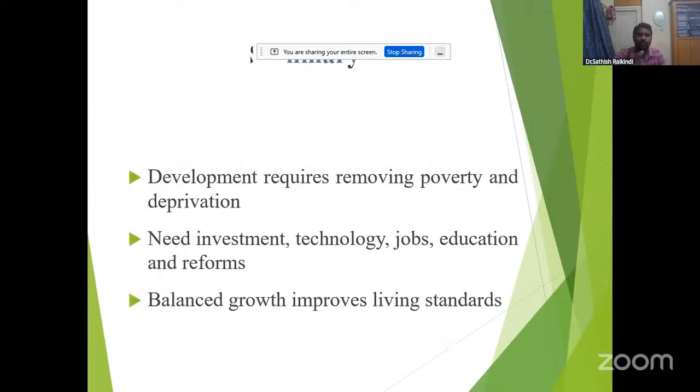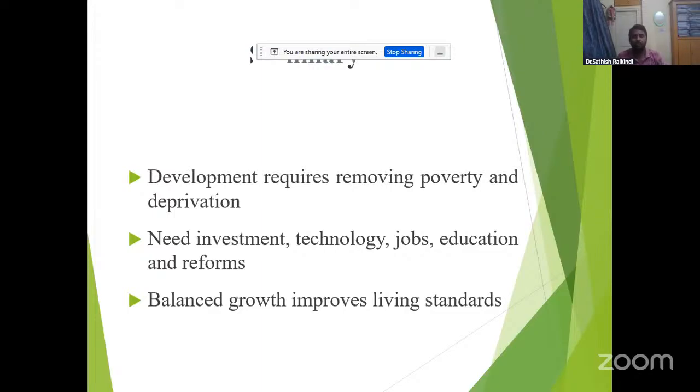And now to conclude with a summary: development requires removing poverty and deprivation. When development is required, we have to remove poverty and deprivation. At that time development moves forward. If you want to remove poverty and deprivation and increase development, what is needed here is investment.